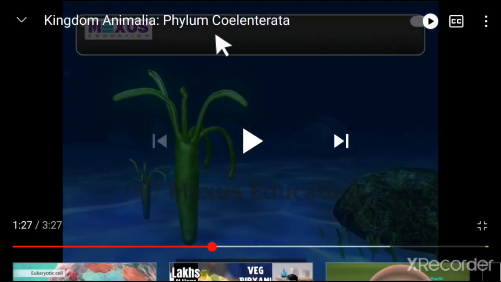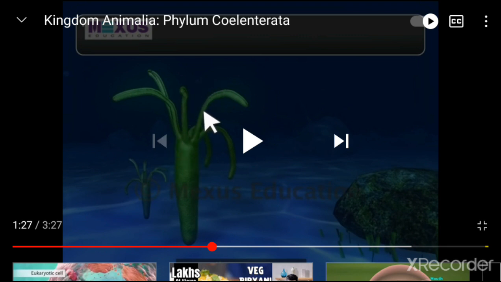Now for you this much is enough, that they are 2 layered, right? In between a jelly-like structure is there, and the same opening is for mouth and anus, along with water current, food material will go inside. Mostly they are radially symmetrical, they are marine or free living, they have tentacles, they have stinging cells which help them, right?